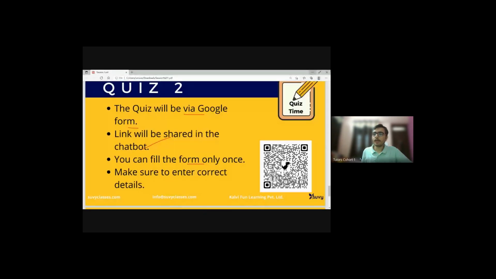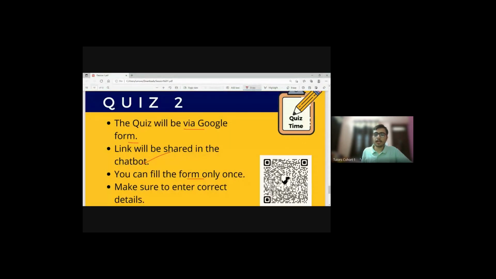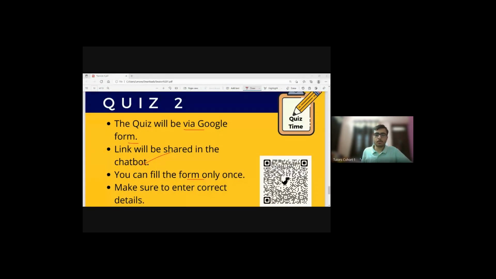Oh, I guess the screen has gone for you. Is it visible now? I hope it is visible. Yeah, it is visible. Okay, so you can just scan the QR.